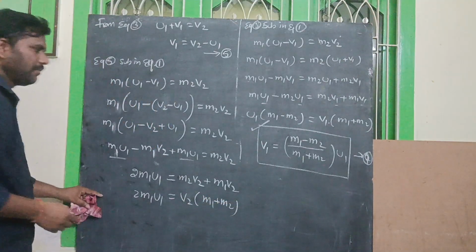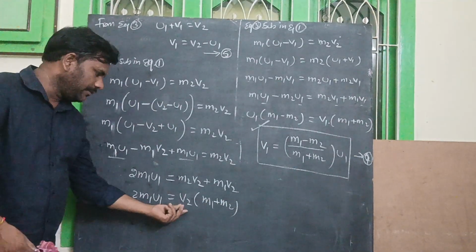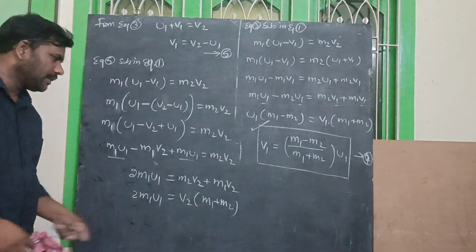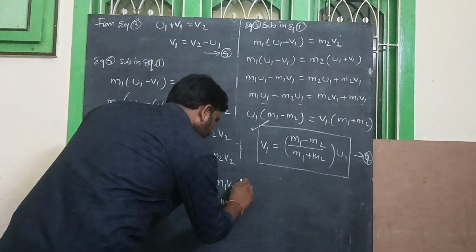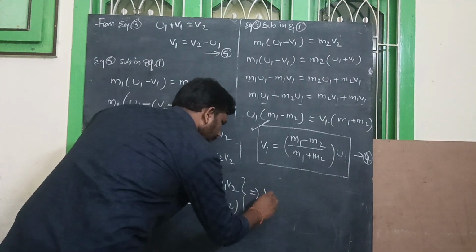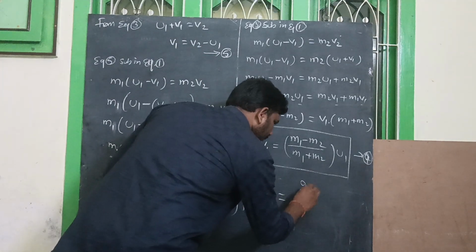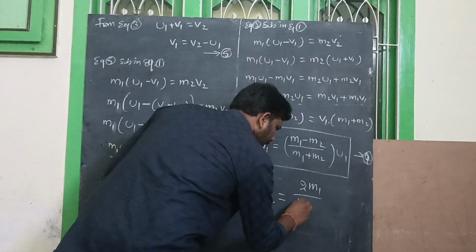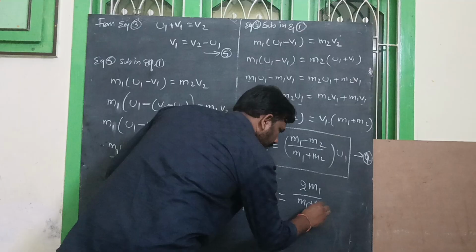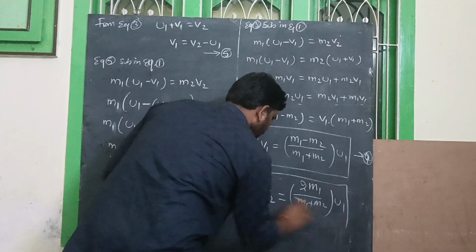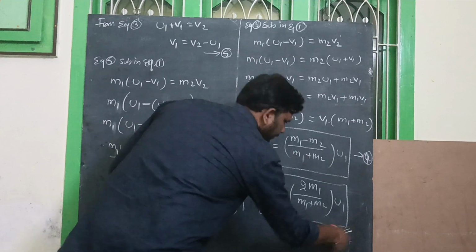Then this is multiplied and it can be written as divide. Then v2 is equal to 2 m1 by m1 plus m2 into u1. So this is the v2 formula.